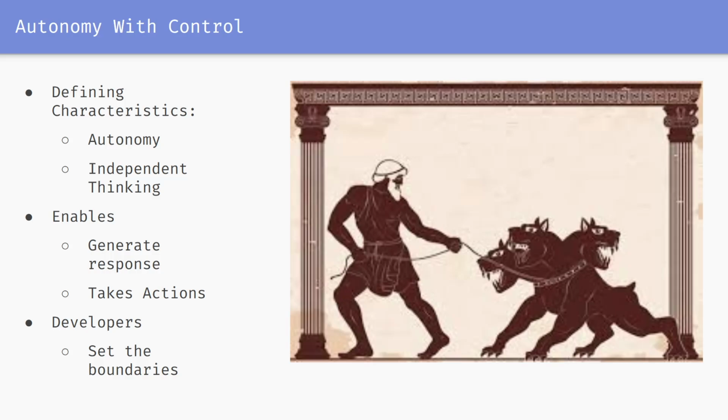This is another analogy to having a dog on a leash. The dog, which is the agent, can roam around, be autonomous, but the leash limits the area it can access, right? The agent is autonomous, but only within the parameters and controls set by the developer.